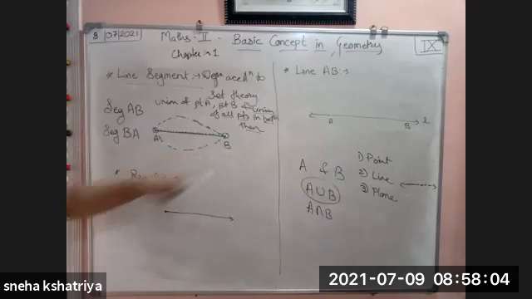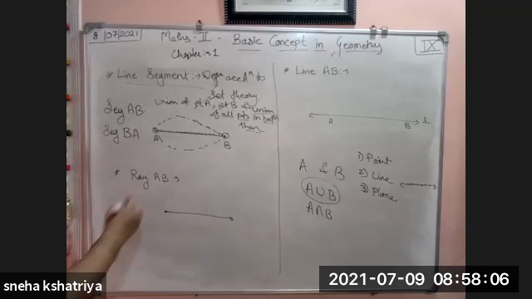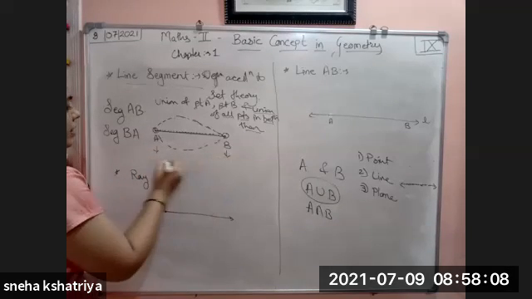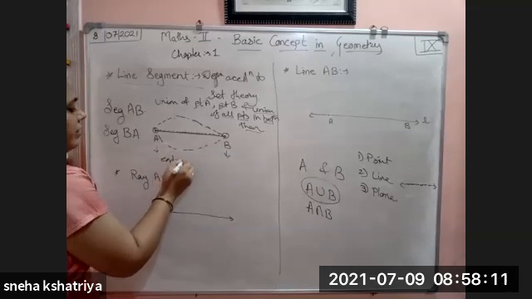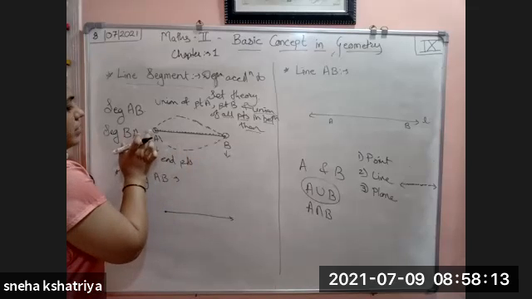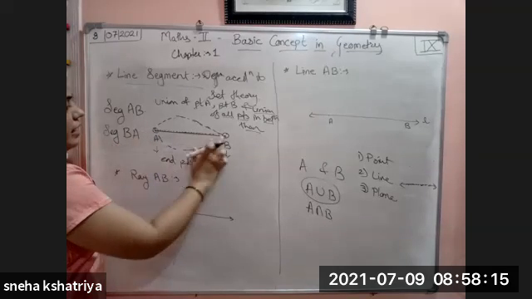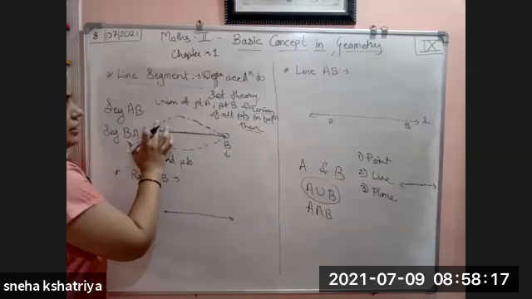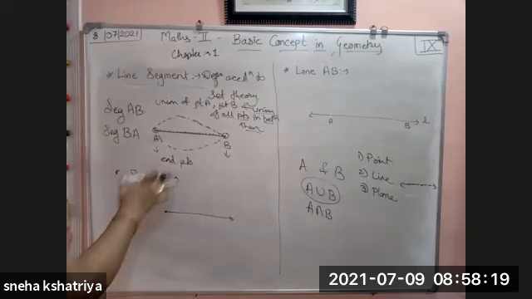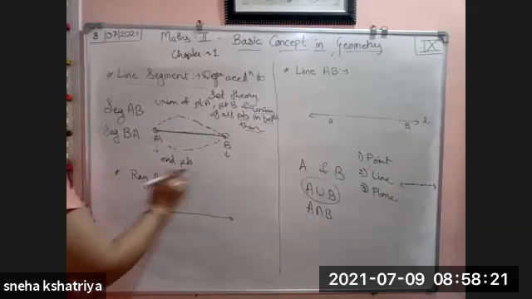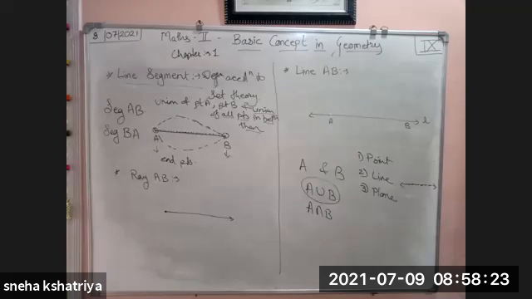A and B are called the end points. Okay, here A and B are called the end points, right? Because after A and after B, there is no point calculated in this segment. That's why A and B are the end points of this segment.